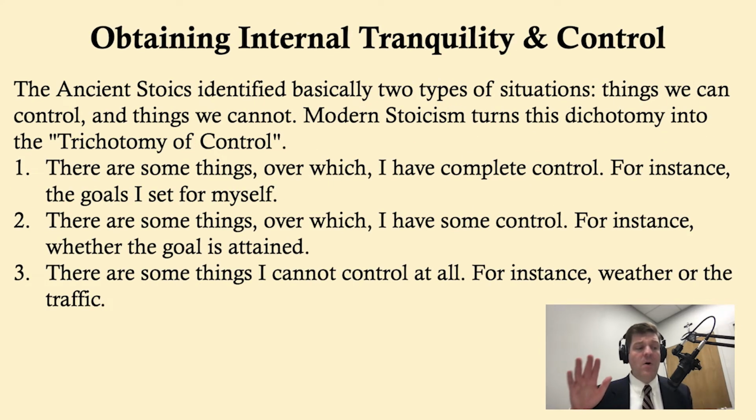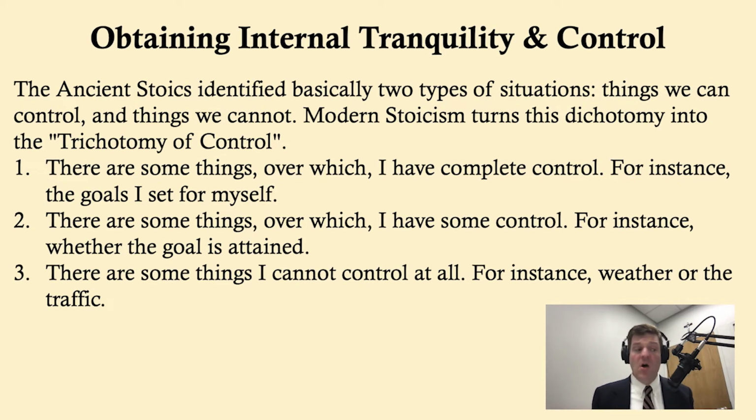This takes us to how tranquility, internal tranquility, is obtained and controlled. The ancient Stoics identified basically two types of situations: the things we can control and the things we cannot control. Modern Stoicism turns this dichotomy into the trichotomy of control. There are some things over which I have complete control. For instance, the goals I set for myself are entirely my goals.